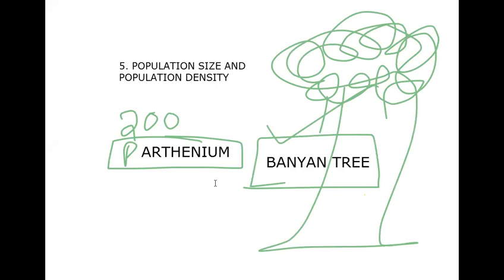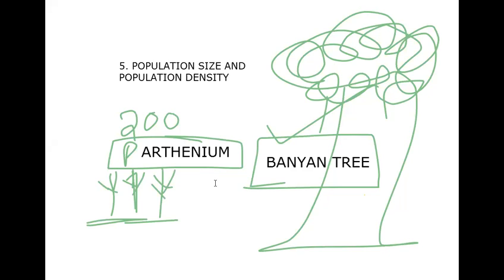So what we are saying is that in some cases it is either meaningless or difficult to determine, and number cannot be the measurement there. For example, imagine there are 200 Parthenium plants and only a single huge banyan tree covering a large part of a particular area. These Parthenium are small plants, brought here from outside, and they grow, but they are in no way useful, not even for grazing. So we can say the density of the banyan tree is comparatively more in the community.